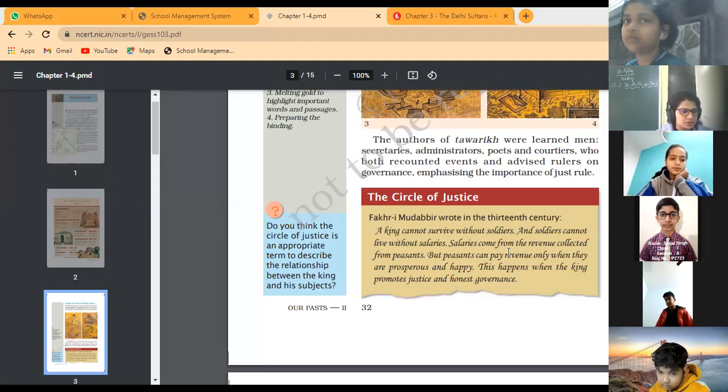When the peasants were prosperous and happy, they gave good revenue. If they gave good revenue, the soldiers were happy, so the king could efficiently administer and rule his area, and protect his area from others. So this was the circle of justice.